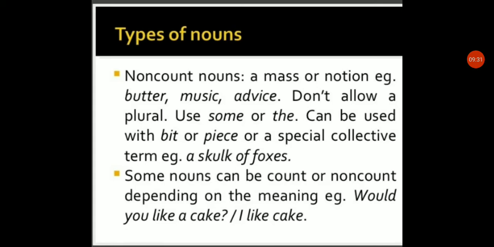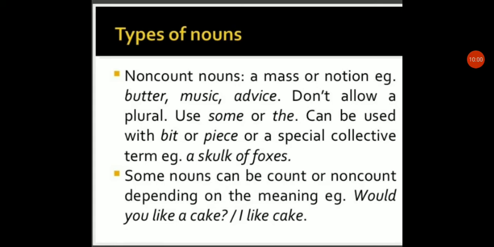Here, in non-countable nouns, we are still not using the plural form. Use same or the before. They can be used with a bit or piece or a special collective term. So non-countable nouns mostly come under collective nouns because they are in a bunch, but they are not mentioned in the plural form.